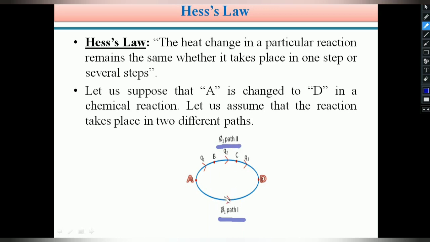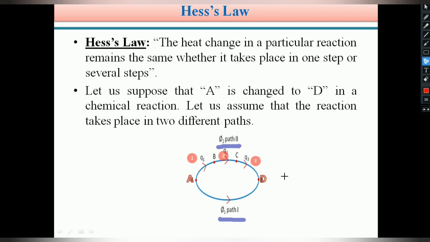In the conversion of A into D in path 1, it takes place in a single step. So A is directly converted into D in a single step. And in the second path, A is converted into D in three steps. Initially, A is converted into B. Here the heat change, let us assume, is Q1. So here A to B is one step, and B to C is the second step, and C to D is the third step.